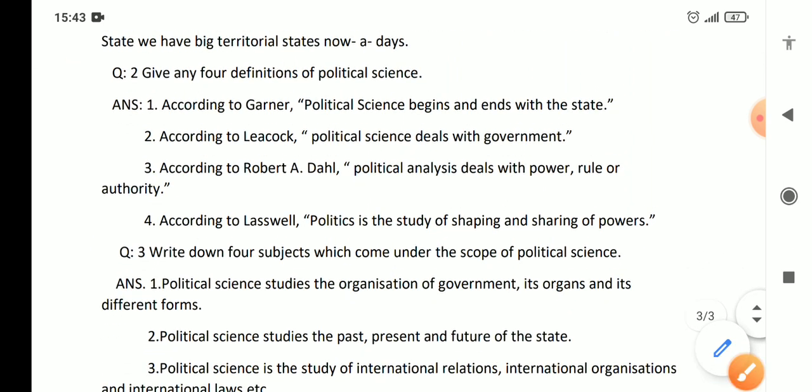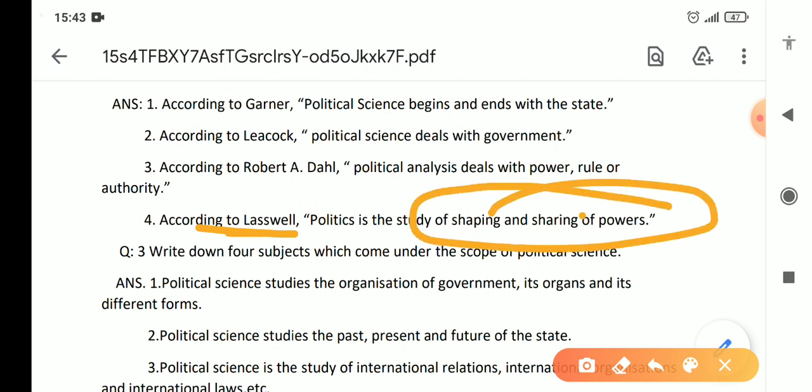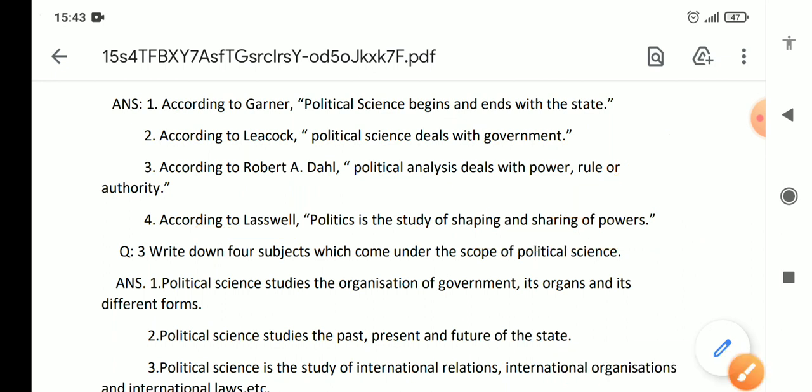And then we have Lasswell. Definition of Lasswell: politics is the study of shaping and sharing of power. How power is shaped and shared, it is the study of that. So if we go through all these definitions, we find that it includes almost everything which in any way influences the political behavior of the people.